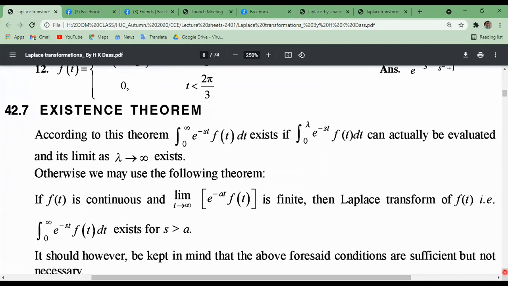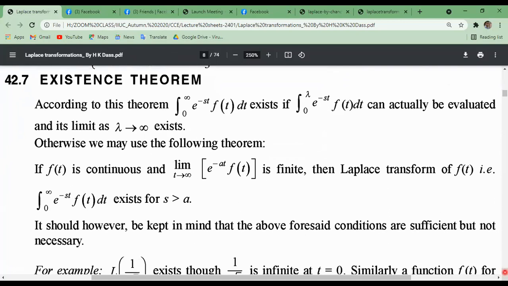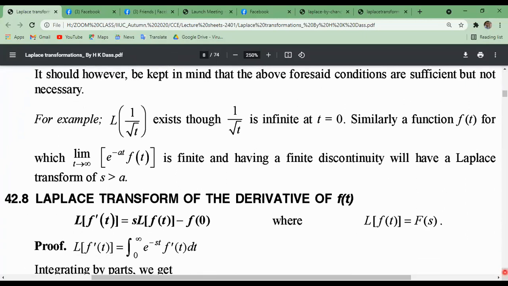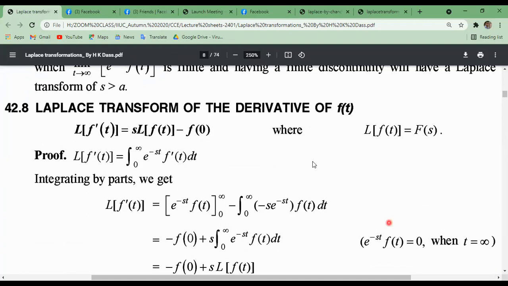Now the existence theorem, a very important theorem for you. Existence theorem for Laplace transform. Now the Laplace transform of the derivative of f of t.